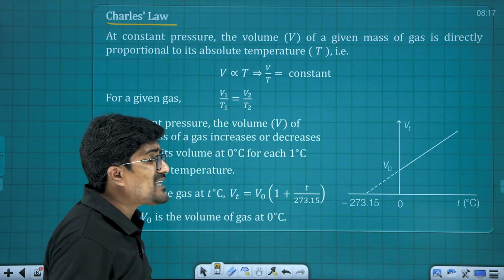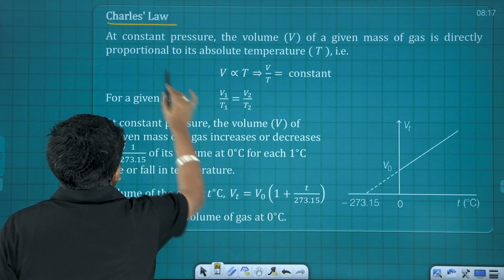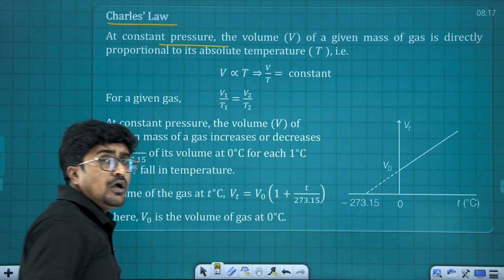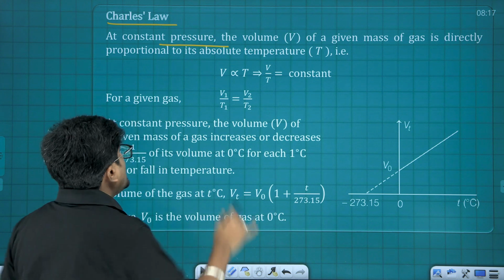The next one is Charles' law. Charles' law says at constant pressure, volume is directly proportional to temperature.